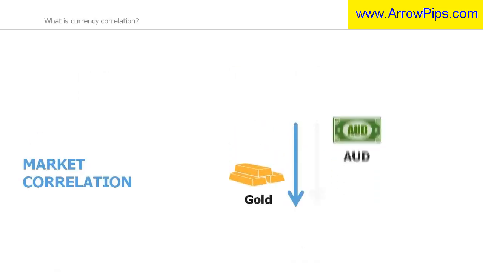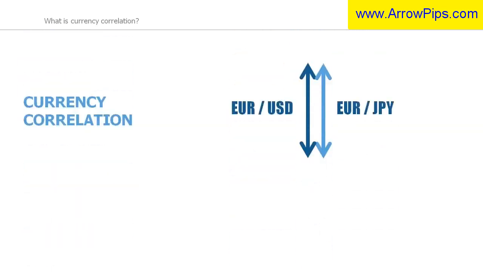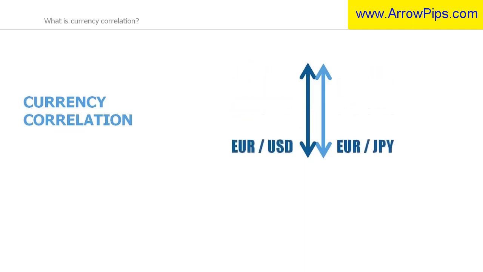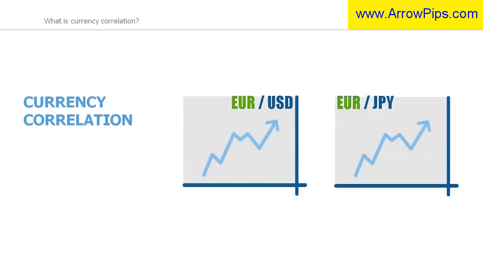Just as there are relationships across different asset classes, there are also correlations that exist between currency pairs. Currency correlation exists when two or more currency pairs rise or fall in relation with each other. When demand for one of the currencies in the pair is rising, it may rise against other currencies too. If there is a large demand for euro, for instance, both the euro dollar and the euro yen could rise.